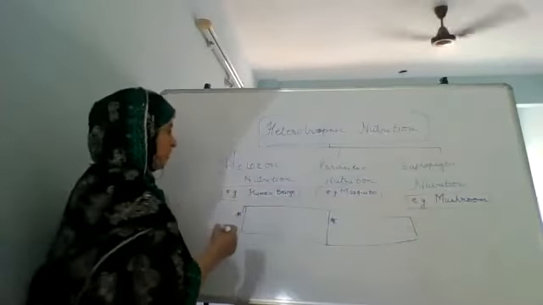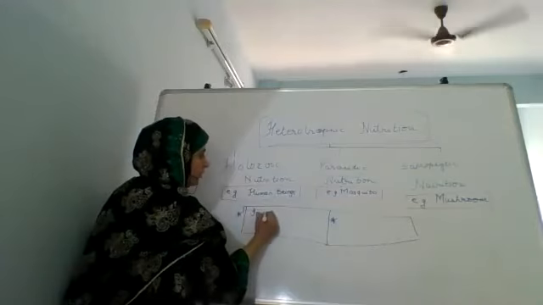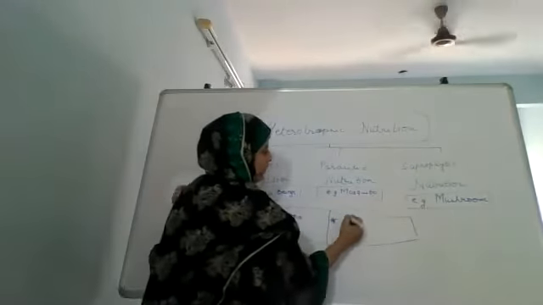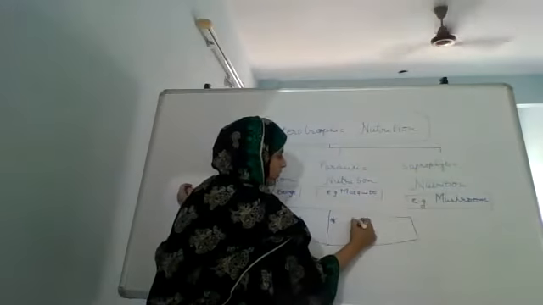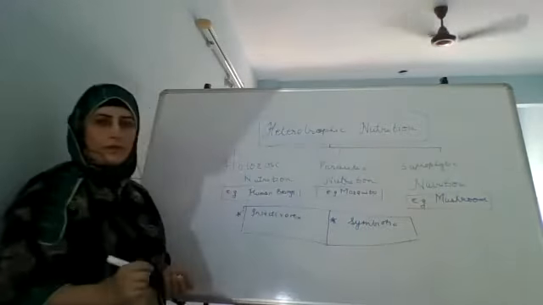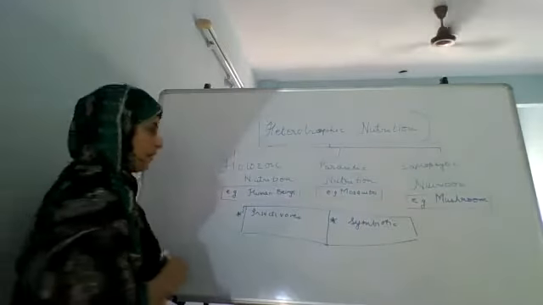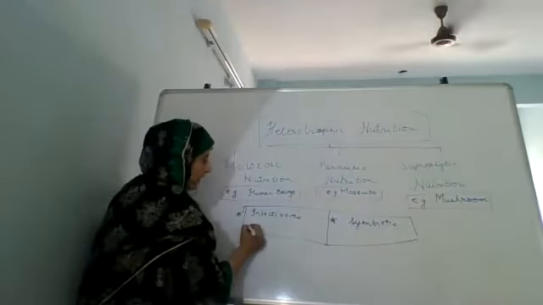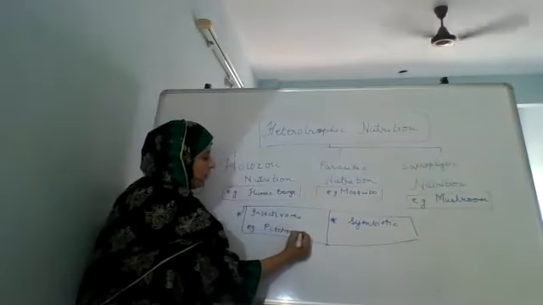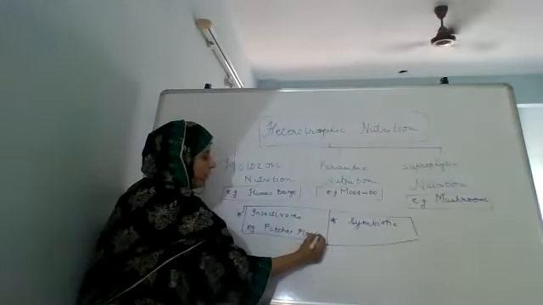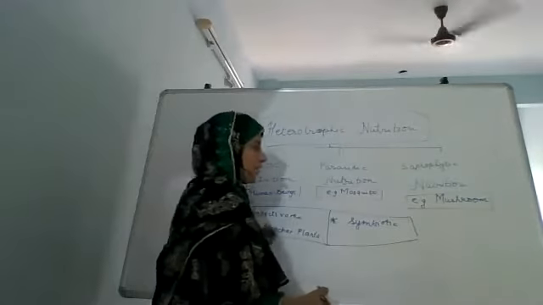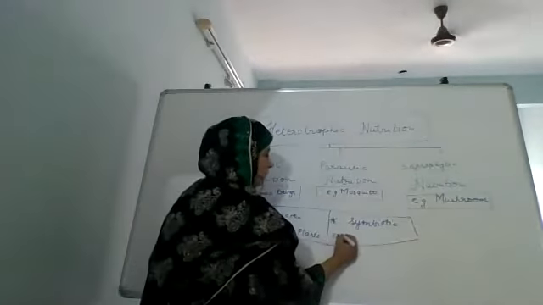They are the insectivorous and the symbiotic. Now, what are these? In this, the example is pitcher plant. There are certain plants which are insectivorous, and there is symbiotic.